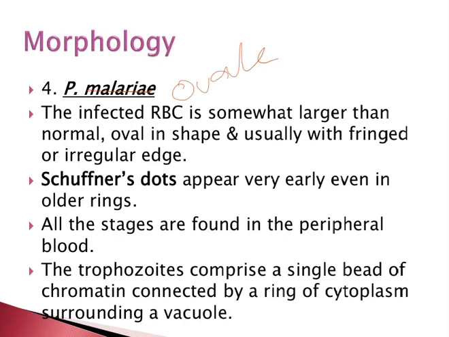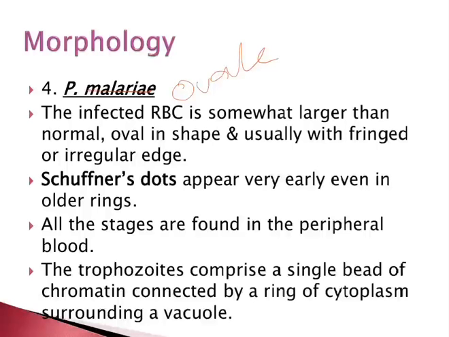Plasmodium malariae, the infected RBC is... Plasmodium ovale. The infected RBC is somewhat larger than normal, oval in shape, and usually with a fringed or irregular edge. The Schüffner's dots appear very early, even in the older rings. All the stages are found in the peripheral blood.